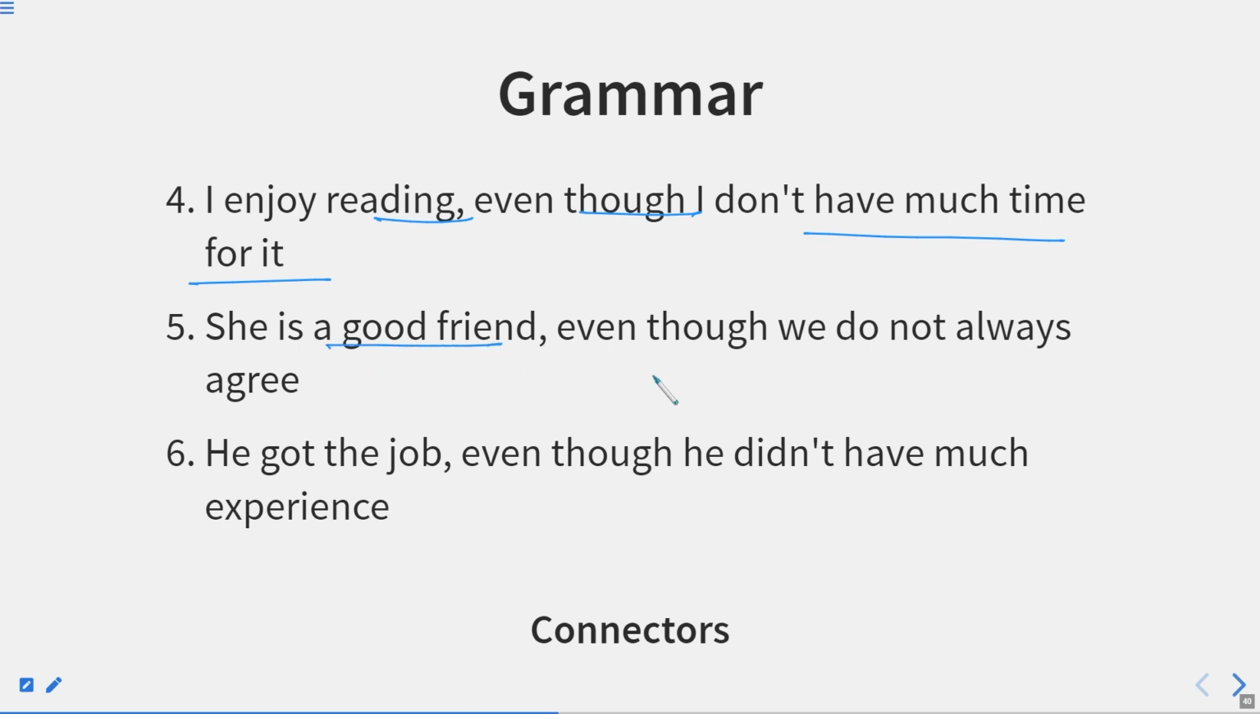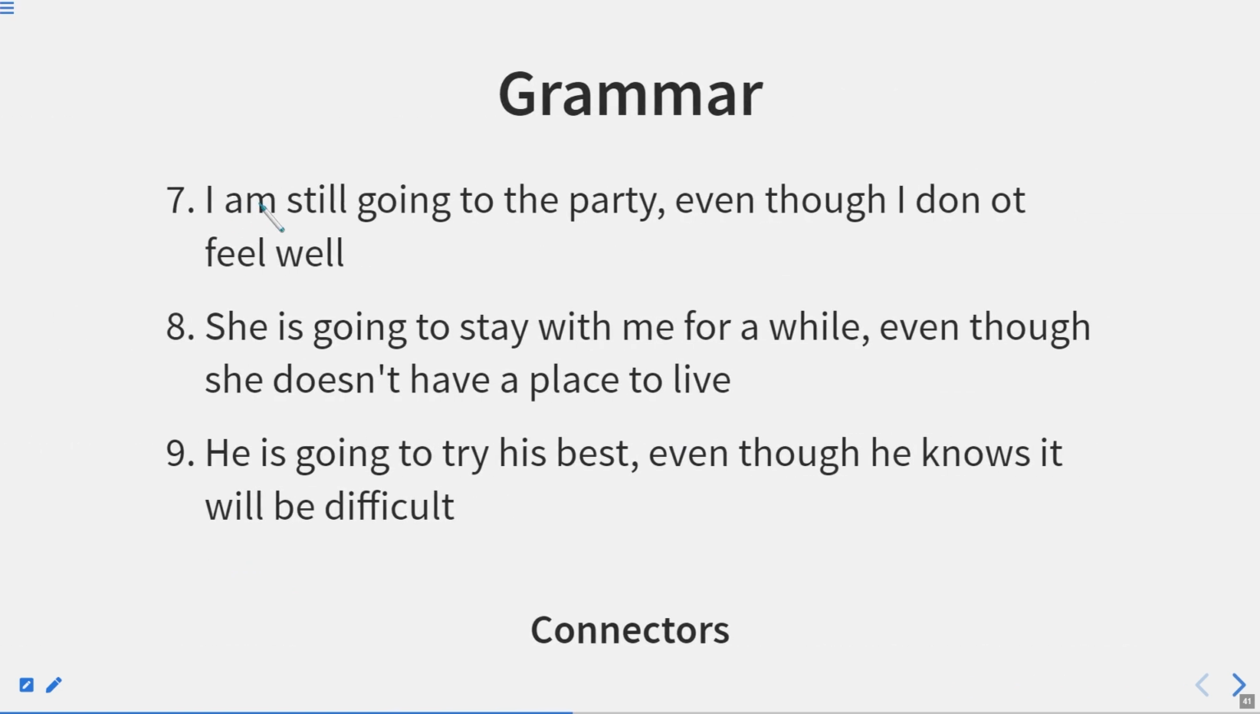She is a good friend even though we do not always agree. He got the job even though he didn't have much experience. I'm still going to the party even though I do not feel well, or I'm not feeling well. She's going to stay with me for a while even though she doesn't have a place to live.